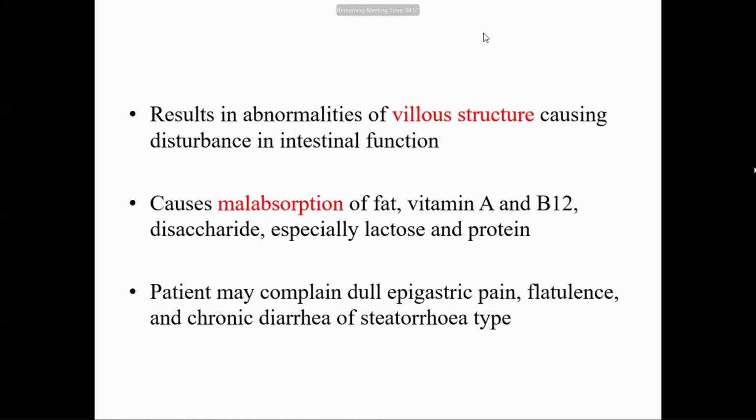It results in malabsorption of fat, vitamin A, B12, different disaccharides, especially lactose, and proteins.